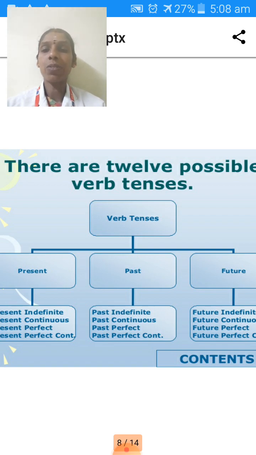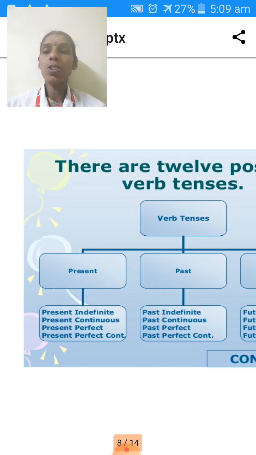In verb tense, you have three categories: present, past, and future. In each category, you have four conditions. What are they? Present, past, future. These are the main things. Present is indefinite, present continuous, present perfect, and present perfect continuous. These are the four categories in present tense.